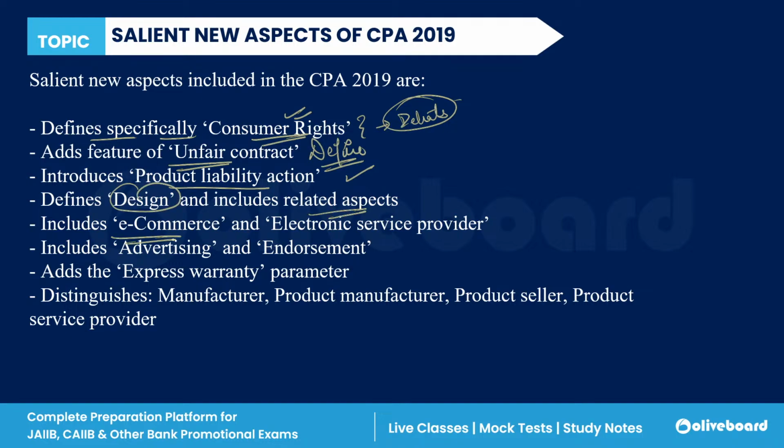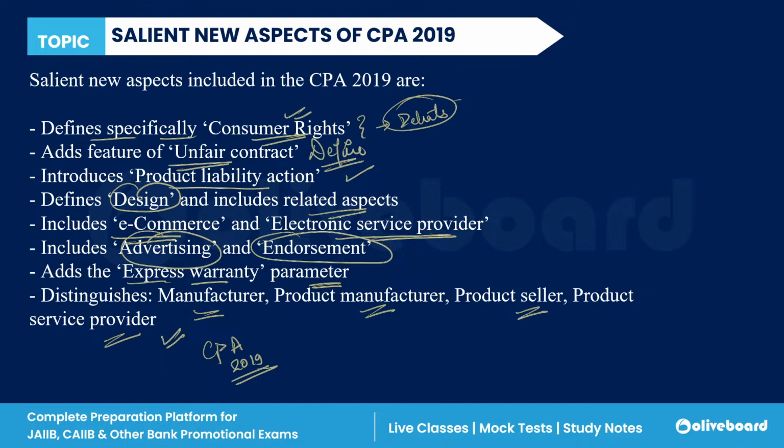It includes e-commerce and electronic service providers, and it includes advertising and endorsement. It adds express warranty parameters. It distinguishes manufacturer, product seller, and product service provider. So all these are included under the Consumer Protection Act 2019.